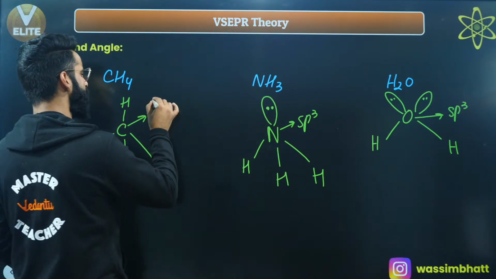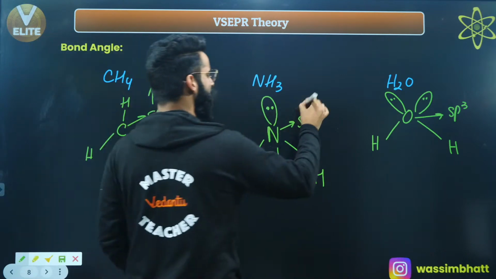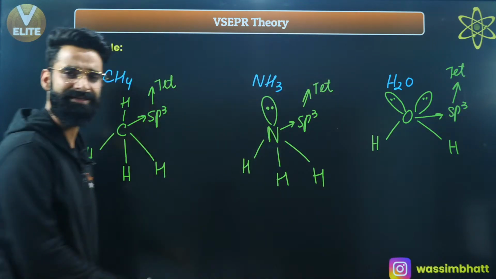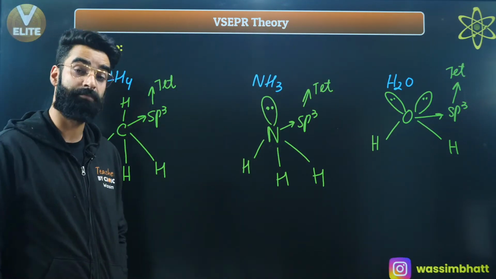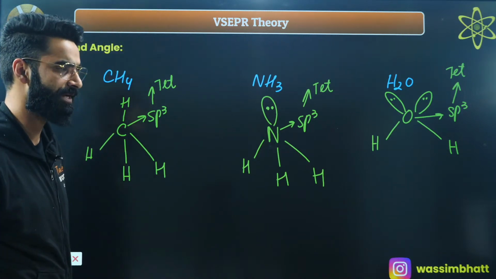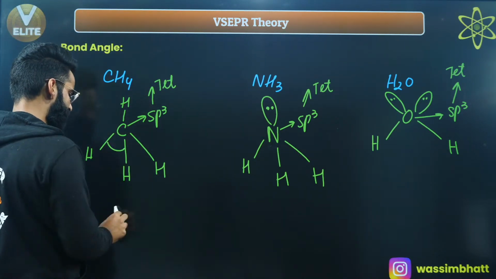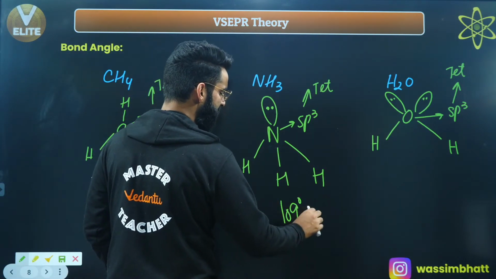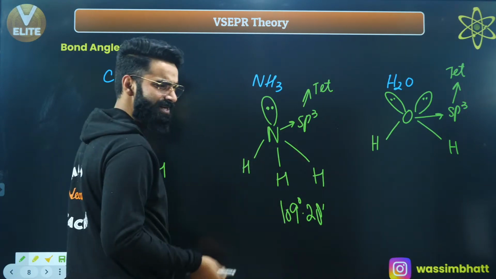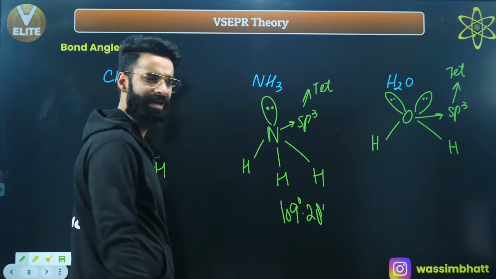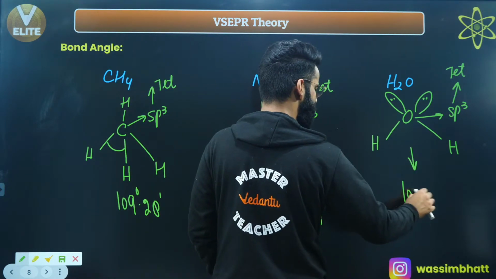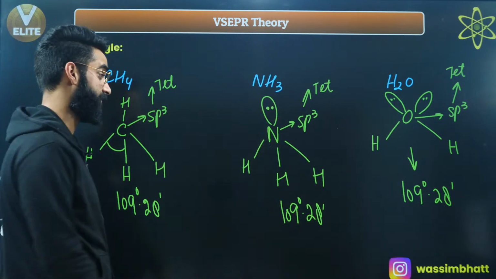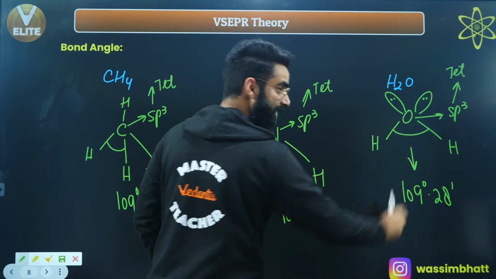So the geometry of this molecule must be what? It must be tetrahedral. The expected geometry of this molecule is tetrahedral. What about this one? It's also tetrahedral, right? And in case of tetrahedral geometry, you must know the bond angle is 109 degree 28 minutes. So the bond angle over here should be how much? It should be 109 degree 28 minutes. And in the second case also, it should be 109 degree 28 minutes. Why is that? Because the hybridization is sp3, right? We have studied that in sp3 hybridization, the bond angle is going to be 109 degree 28 minutes. Similarly, in this case, the bond angle should be 109 degree 28 minutes, correct? This is the expected bond angle, sorry, I'm talking about the bond angle, okay?